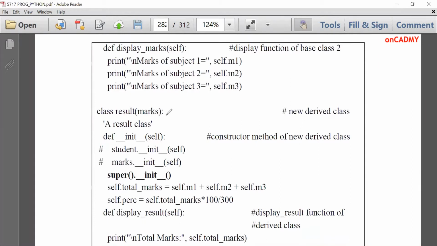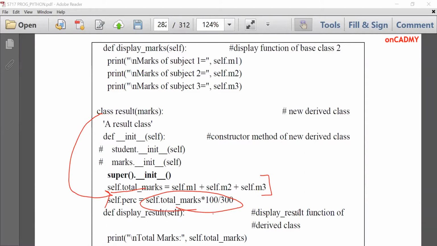Then class result(marks), def __init__(self), super().__init__(), self.total_marks, where we will add all the marks in the data member of this class. Result class is having data members total marks and percentage. Self.percentage, where we'll compute its percentage by applying the formula. And then we'll display the complete result. Display result, self.total_marks.